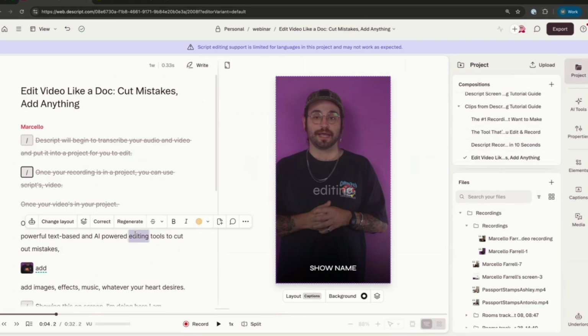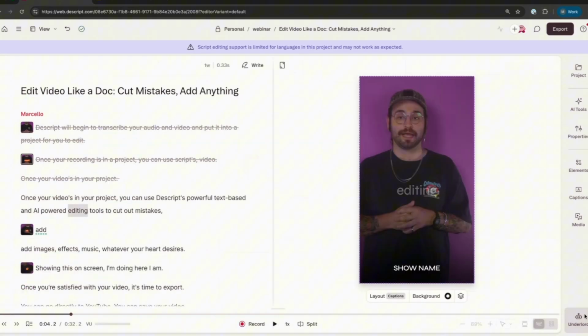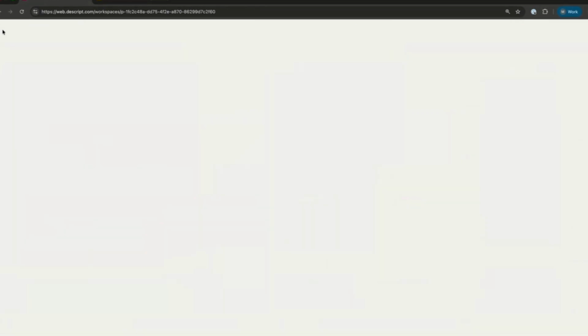But I think the idea with Descript is, if you have media, you can do more with it. You can do a lot more with it. Is that with Underlord? Possibly. Is that with manual editing? Possibly. But Descript makes it easy for you to bring in media sources from anywhere of any type and manipulate them via text or via AI prompting. Been extremely powerful. And I just wanted to show one thing as well real quick.